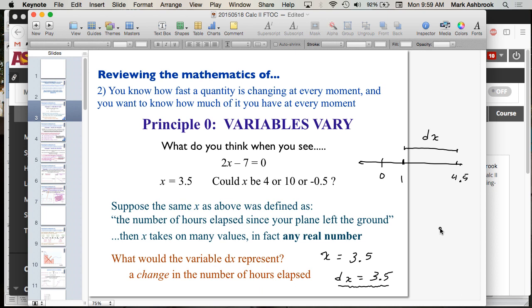So dx is a different animal, right? It has the same unit. It's still hours, but it represents a change starting from any value of x, and then lasting, in this case, 3.5 hours to some final value of x. Okay? So, important concept. Dx is then an amount of change in whatever our x variable is. In this case, the amount of change in time since the plane left the ground.